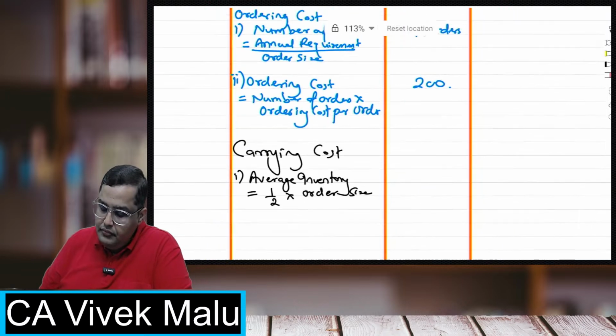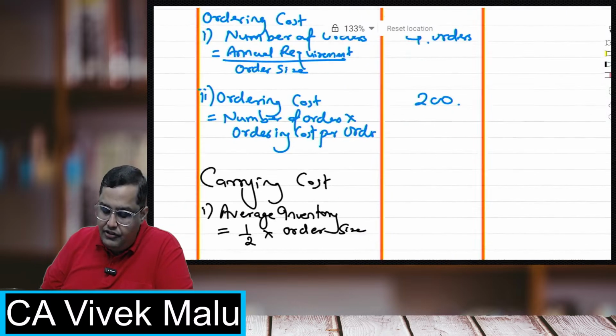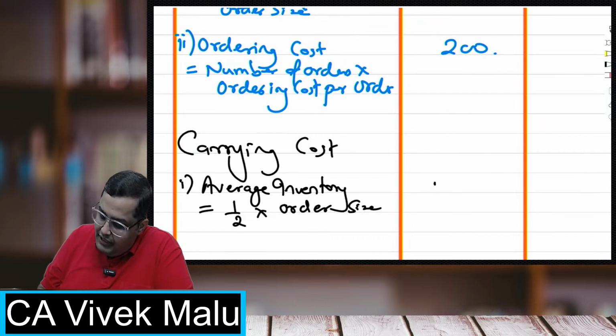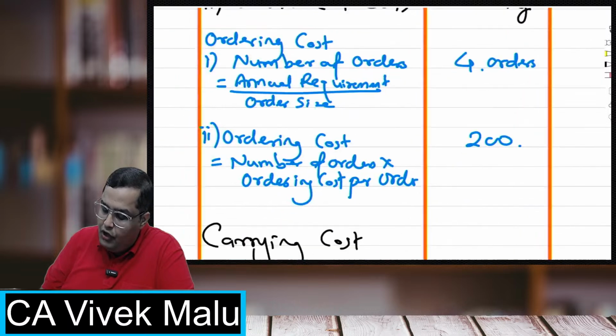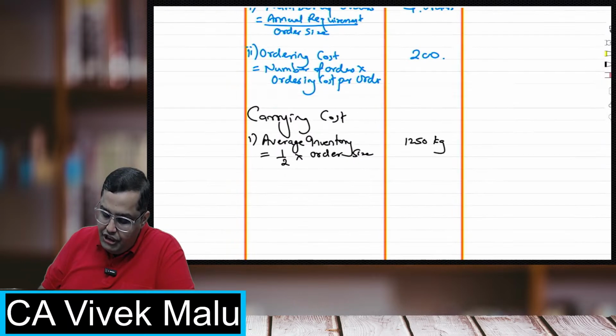So how much was the order size? That was 2500 kgs. So 2500 kgs half, my average inventory will come 1250 kg. I've taken the half of the order size. Remember that. Whatever your order size is, take its half and you'll get the average inventory.